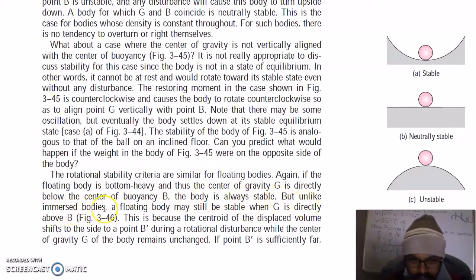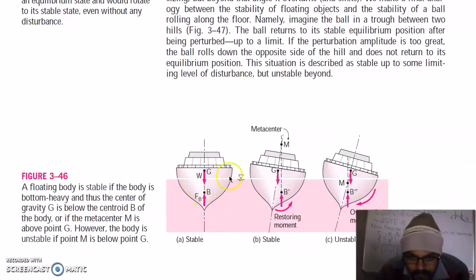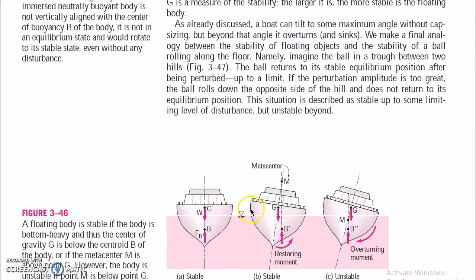But unlike immersed bodies, a floating body may still be stable when G is directly above B. So this is an example of a floating body where the center of buoyancy is below and the center of gravity is at a higher level than the center of buoyancy, but this is stable. Now consider a case when your ship is tilted.